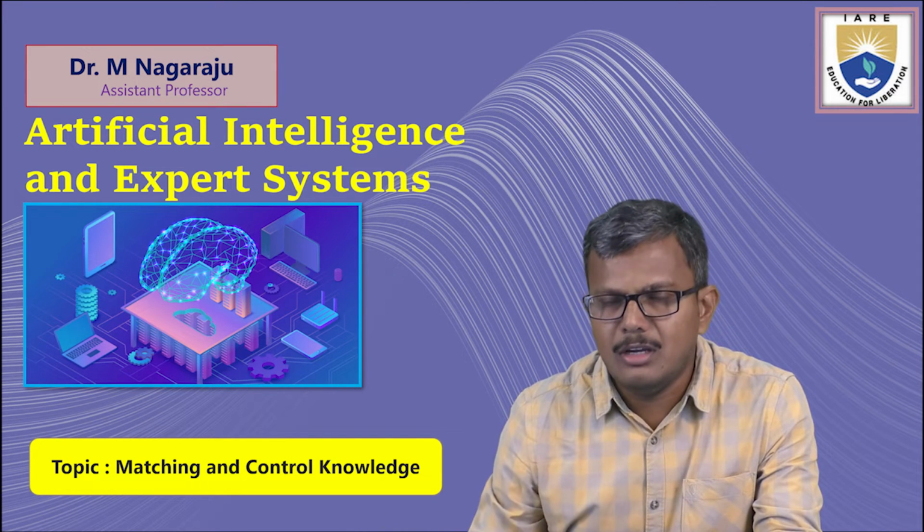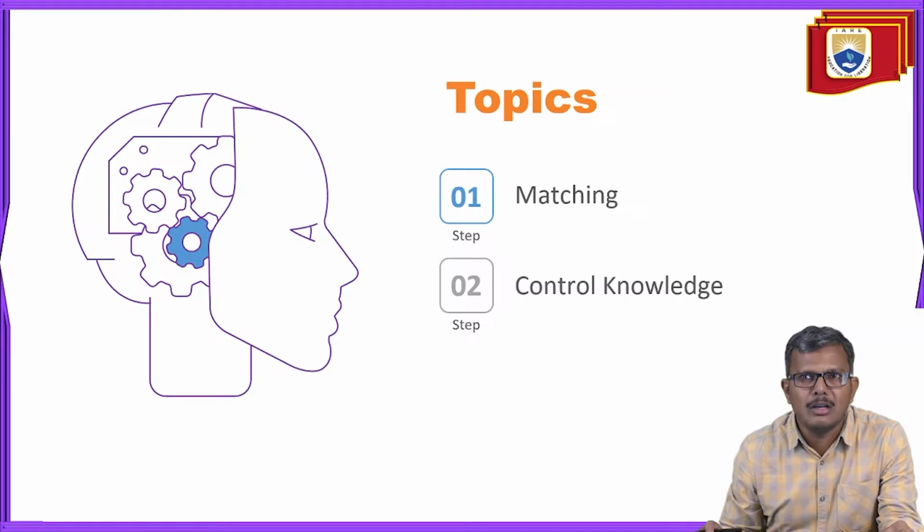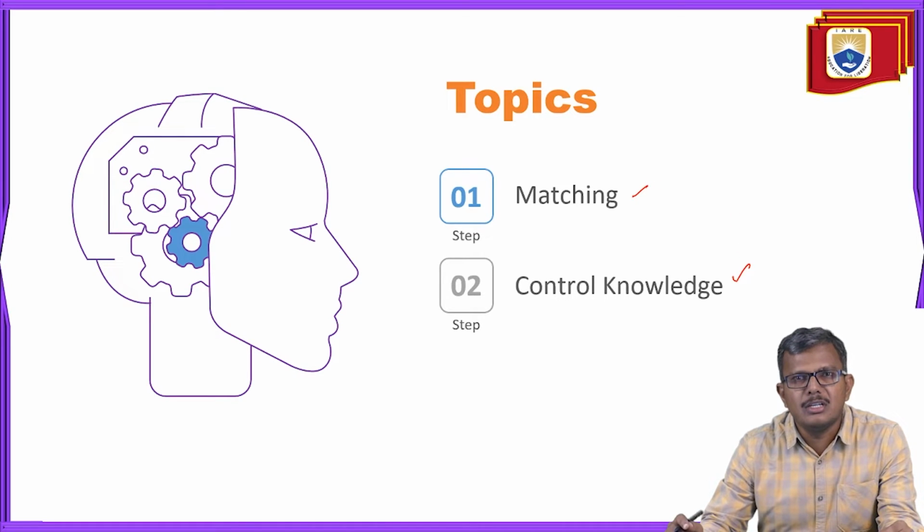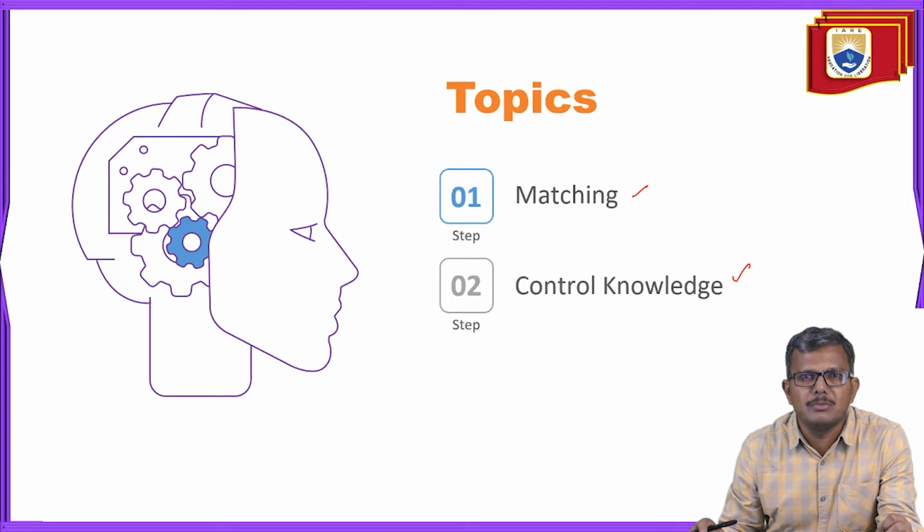So here, before moving into the topics, I want to cover two important topics during this session. One is called matching, and another one is called control knowledge. As I mentioned, it is a continuation topic to forward reasoning and backward reasoning. So our primary duty is to understand why we are taking matching and control knowledge as a continuation topic. So let us recap some of the points of forward reasoning and backward reasoning.